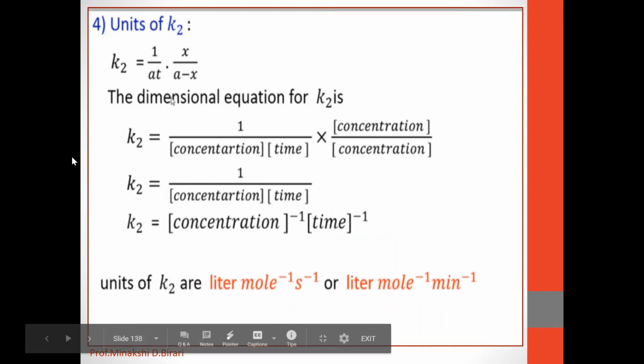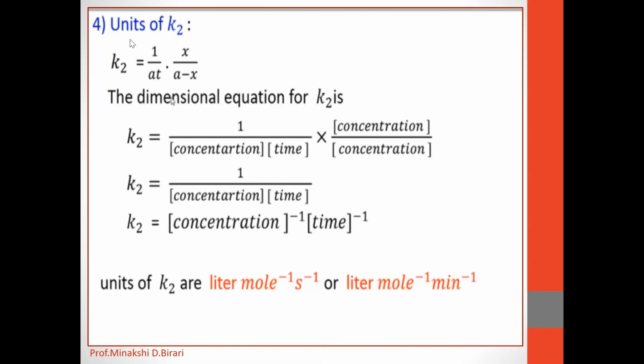Now the unit of K2 with unequal initial concentration and equal initial concentration for second order reaction. So we have the equation K2 is equal to 1 upon A into T into X upon A minus X. So the dimensional equation for K2 is: we know that A is the concentration, T time, X upon A minus X, both are the concentration.